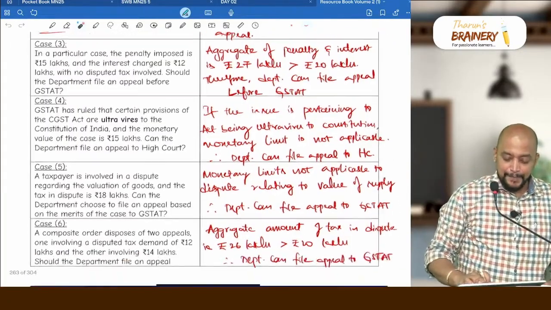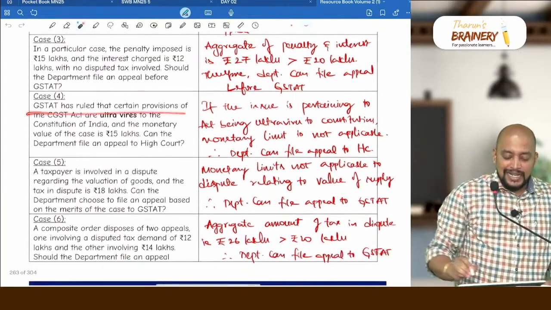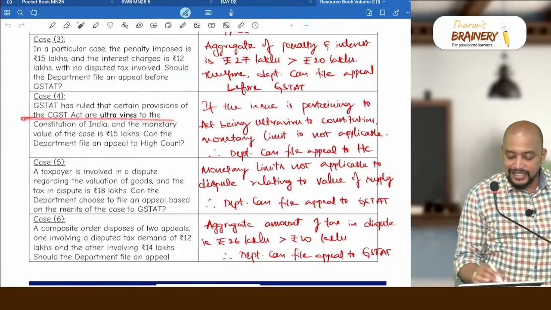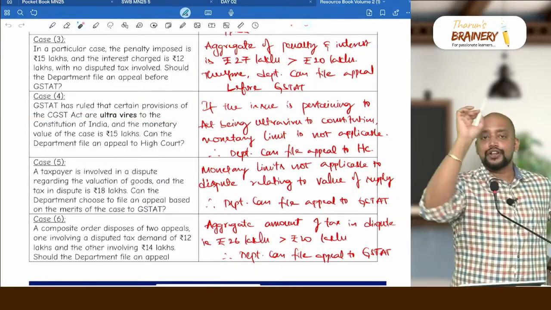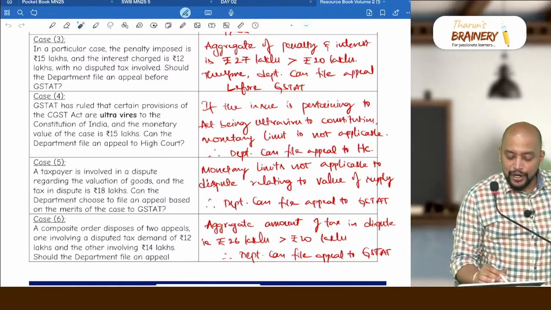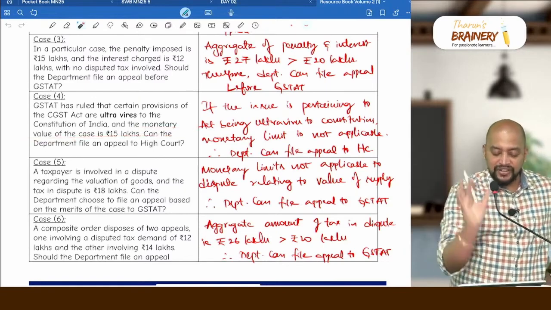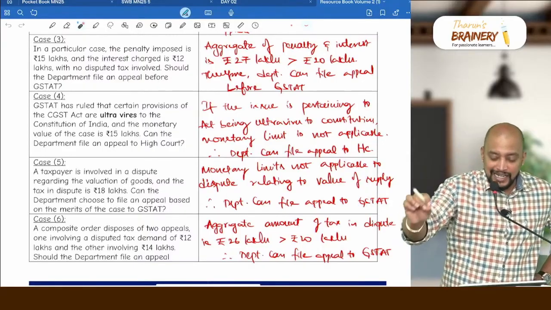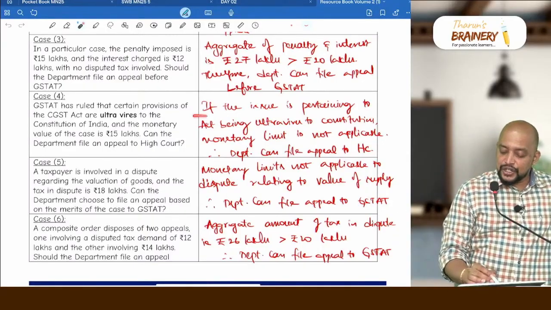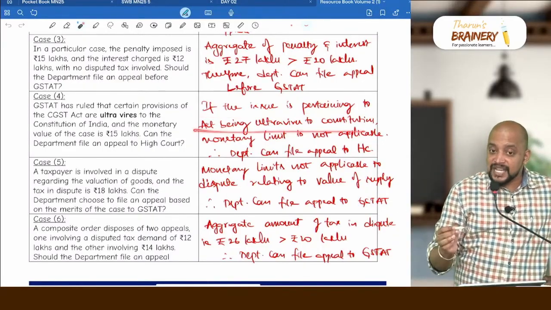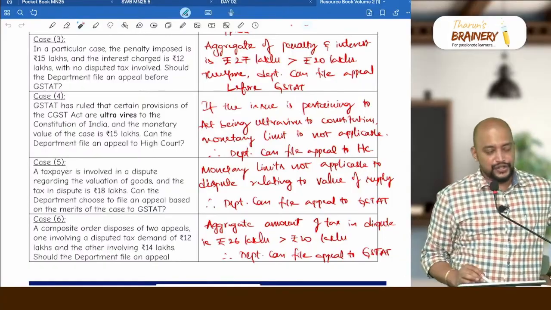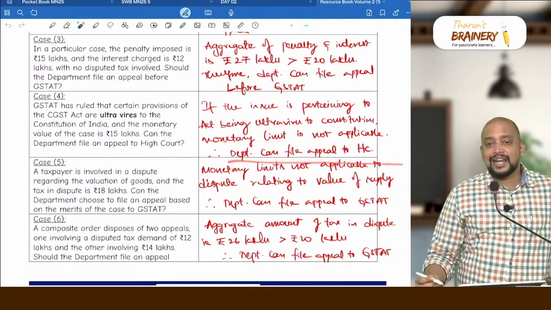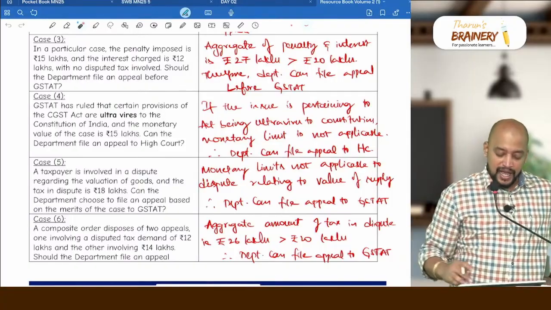Then next, case 4. GSTAT has ruled that certain provisions of the Act are ultra vires to the Constitution of India, and the monetary value in that case is only 15 lakhs. Can the department file an appeal to the High Court? Yes. If there is an issue pertaining to the Act being ultra vires the Constitution, the monetary limit does not apply. Therefore, the department can file an appeal to the High Court.